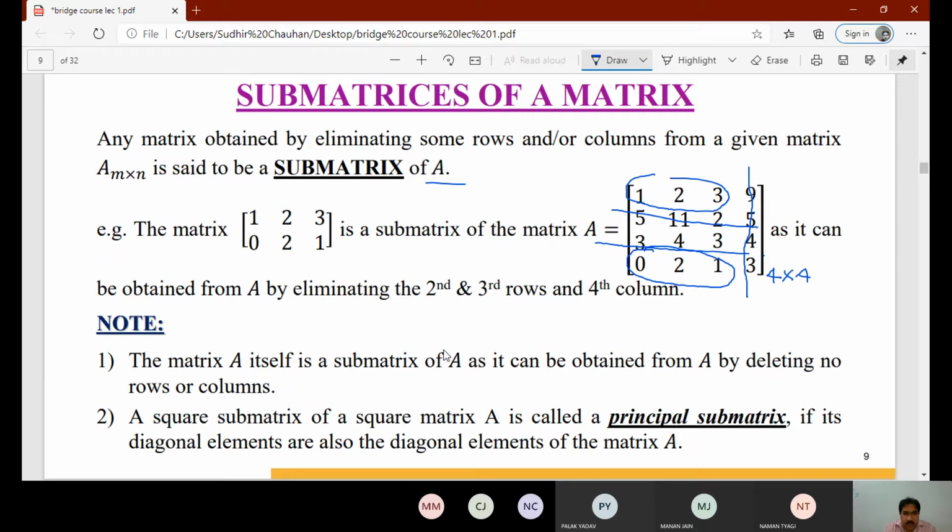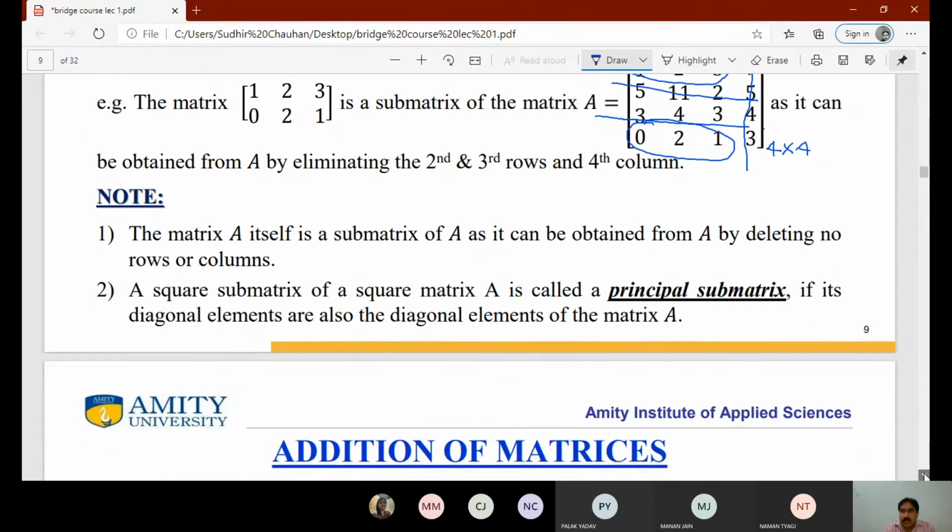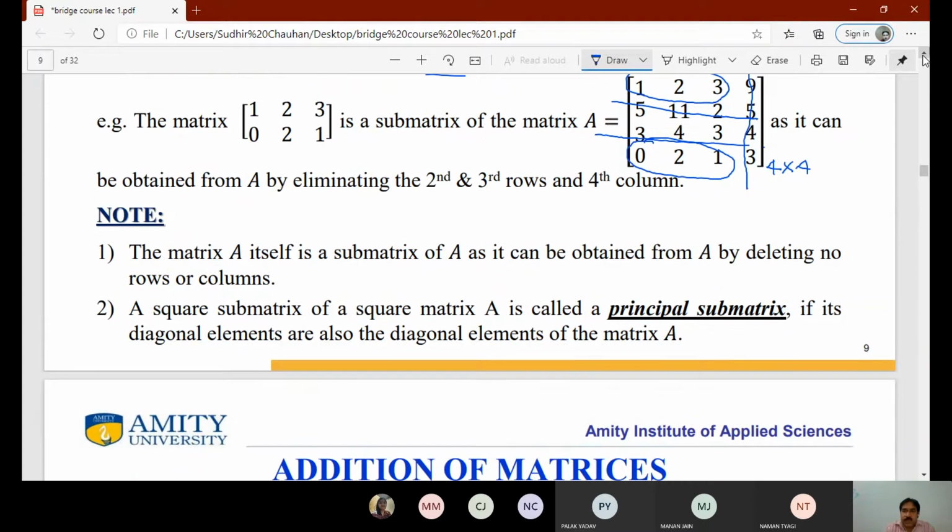Now it has some properties. A matrix A itself is a submatrix of A, as it can be obtained from A by deleting no rows or columns. So this matrix A is a submatrix of A if we don't delete any row or column. Second, a square submatrix of a square matrix A is called a principal submatrix if its diagonal elements are also the diagonal elements of the matrix A. So if we take the matrix in such a way that the diagonal elements are also the diagonal elements of the submatrix, then it is called a principal submatrix.